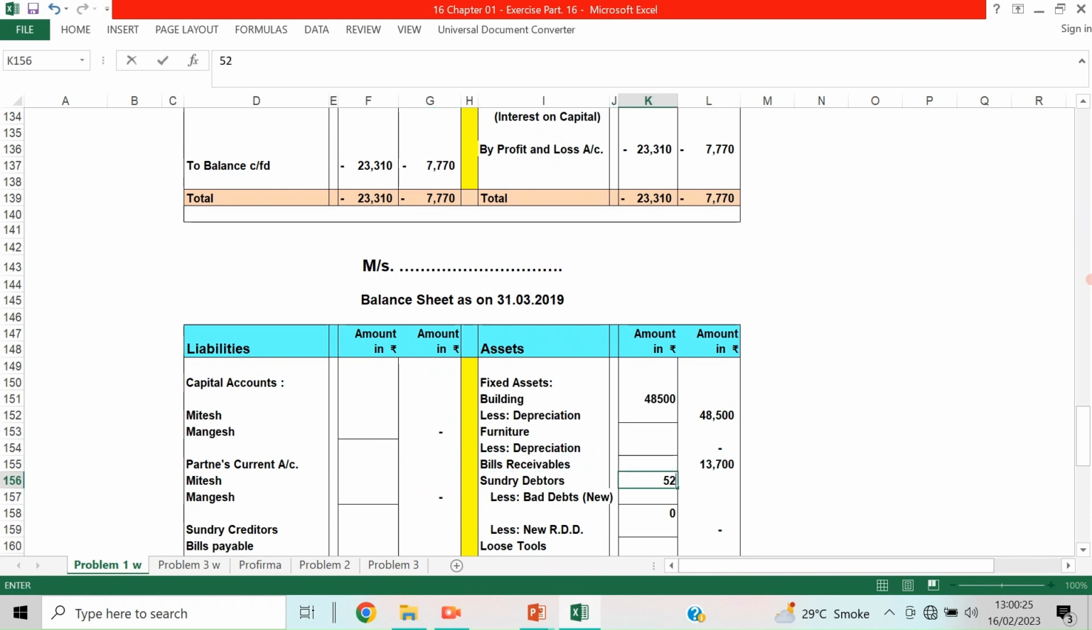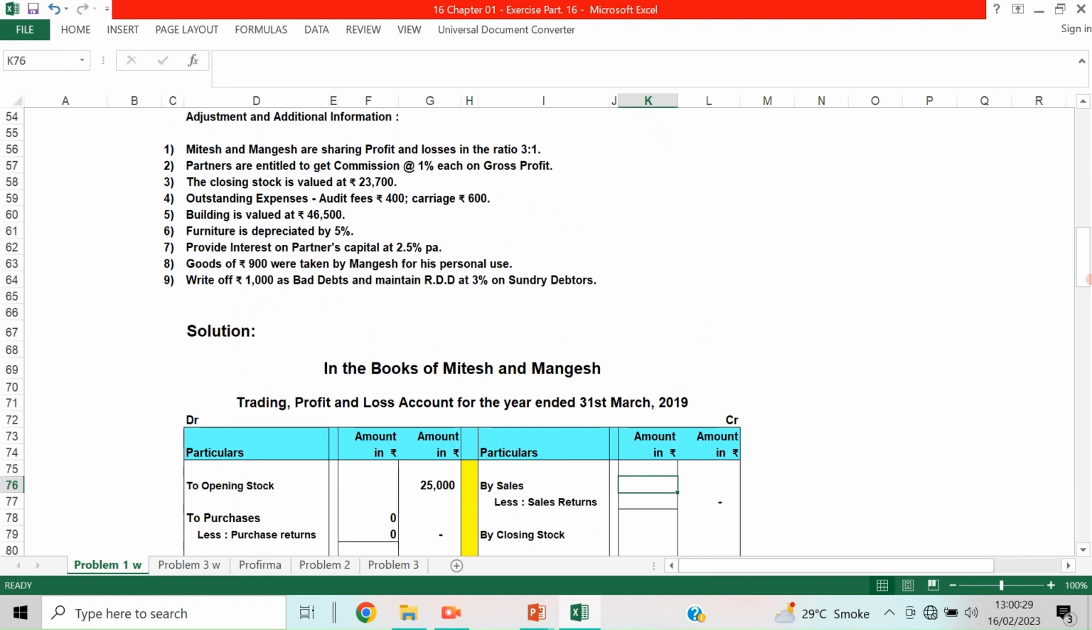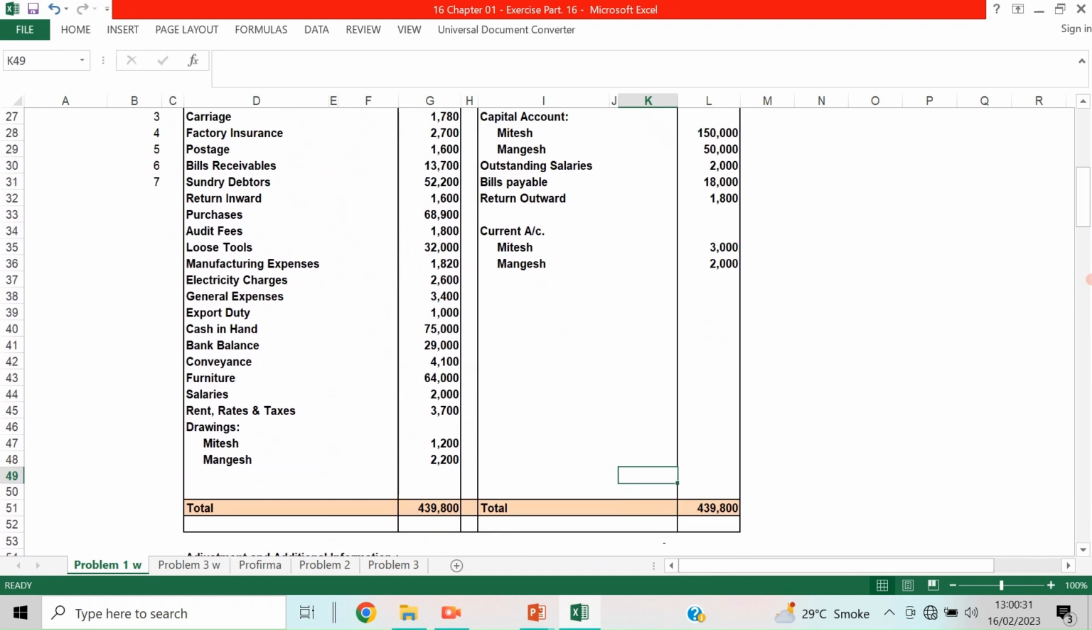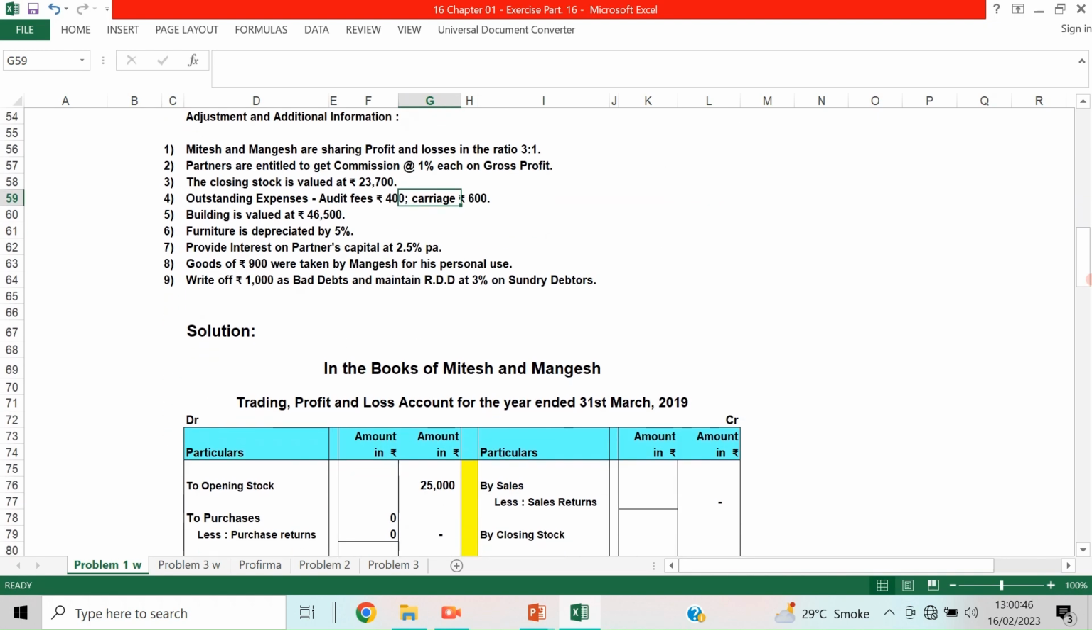Sundry debtors inner column 52,200. Okay, now the next entry is return inward. Return inward means sales return. So it will be taken to the trading account, sales less returns.